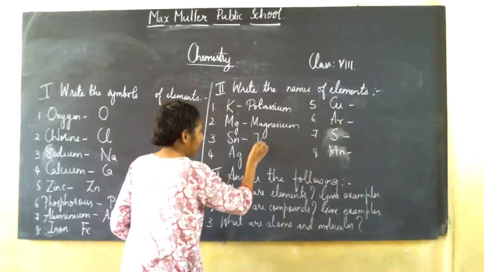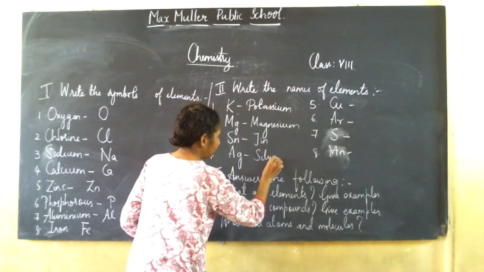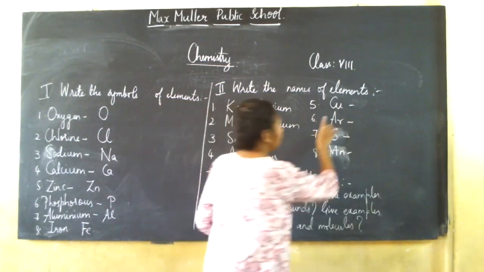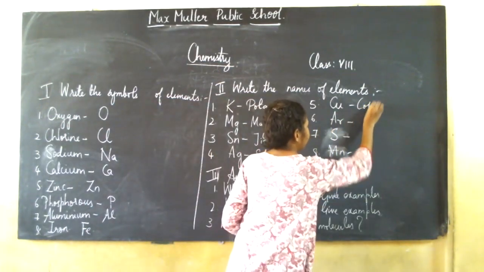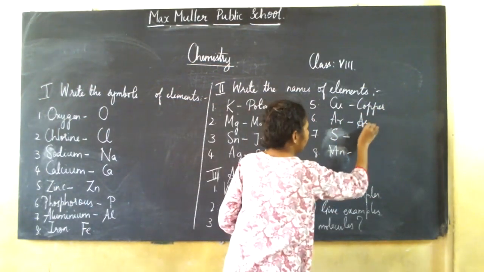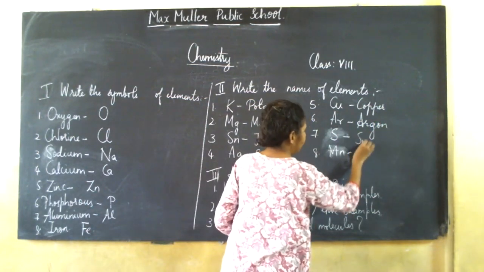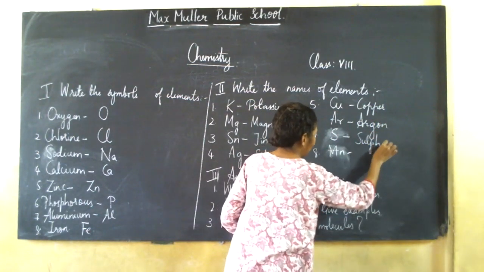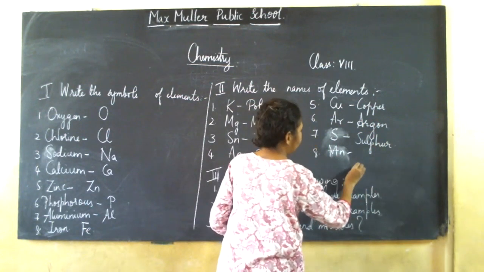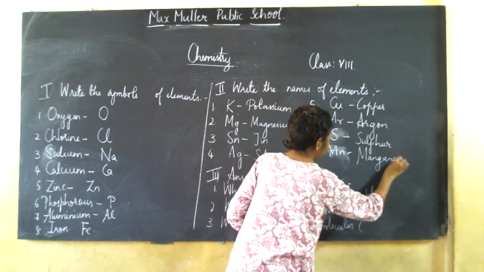Sn means tin. Ag means silver. Cu means copper. Ar means argon. S means sulfur. Mn means manganese.